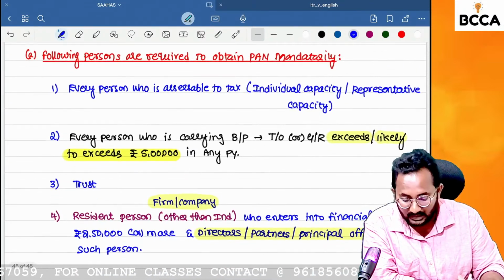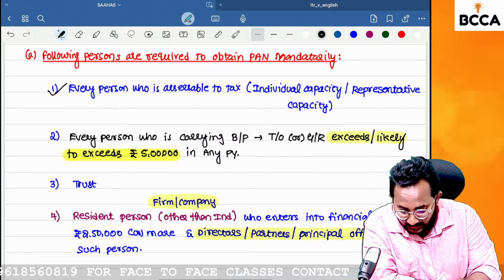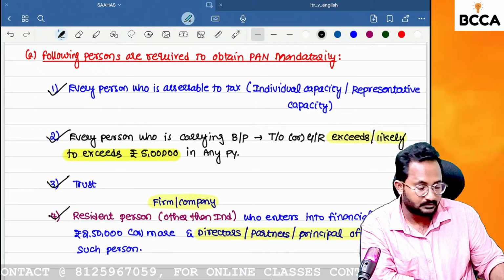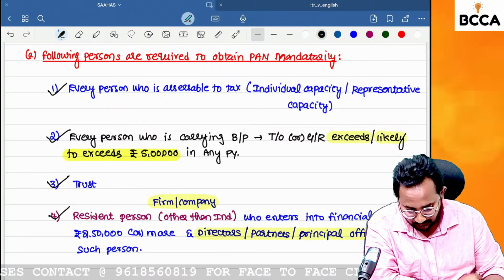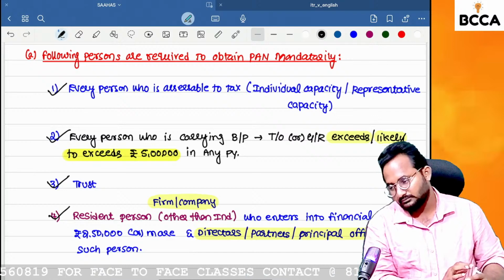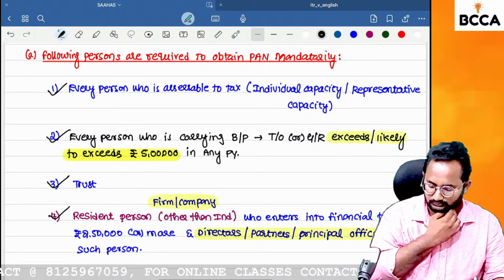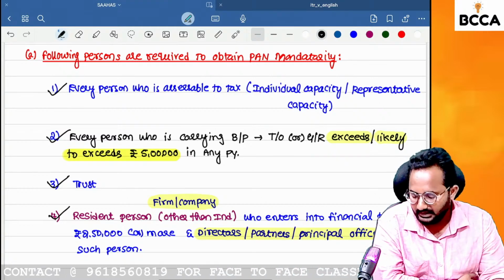In these four cases, automatically we have to apply and obtain the PAN number. Are you clear? All of you, please give me clarity about it.